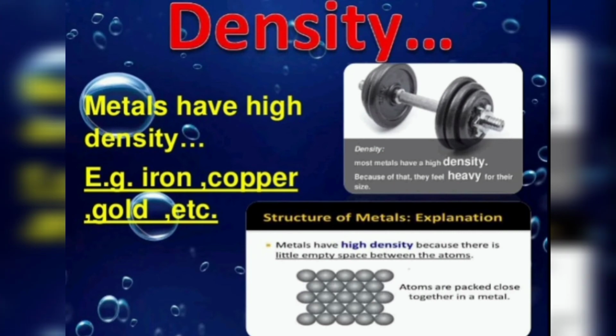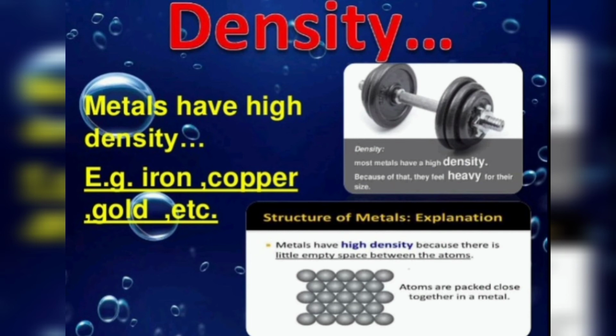The last physical property of metals and non-metals is density. Metals have very high density because their atoms are very closely packed. This arrangement of atoms makes them very strong and hard.